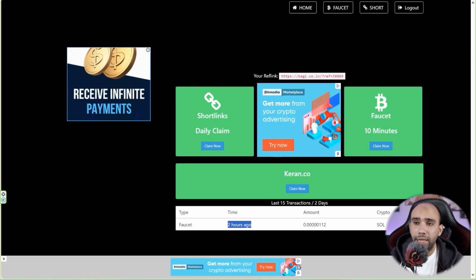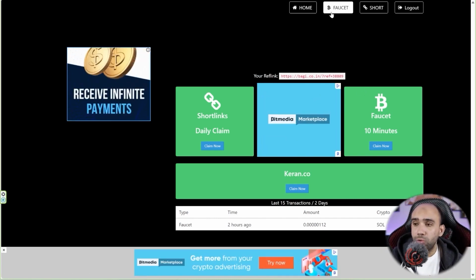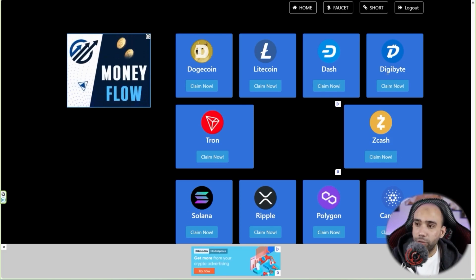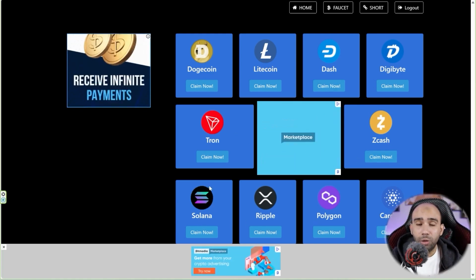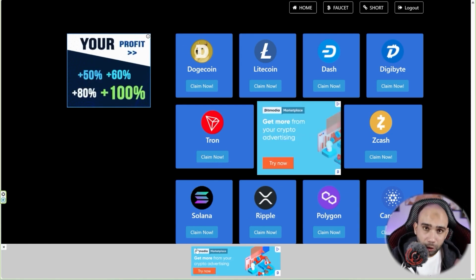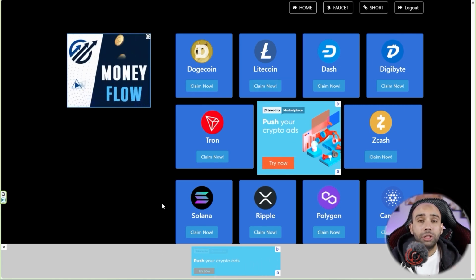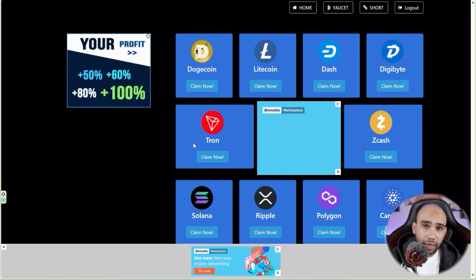If you step on the faucet above this, look, these are the currencies that you can earn from the site: Dogecoin, Bitcoin, Litecoin, Tron, Ripple, and Solana are all currencies you can earn from. I advise you not to work on Dogecoin, because there are suspicions and complications. Also, ask about all of these currencies on Google. The important thing is completeness and safety: Solana, Ripple, Tron, and these currencies too. Of course, you guys are fine.